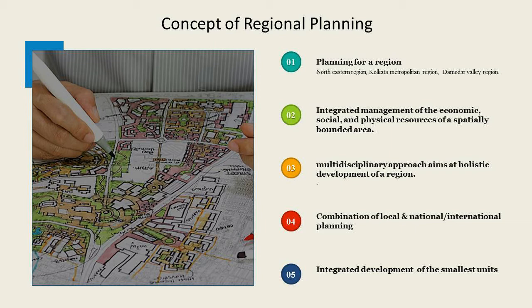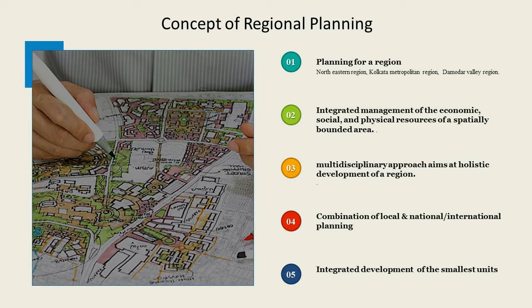Now, if you remember from my first lecture, that region can be an extensive area, like the whole of the northeastern region. It can be a very limited region, for example, the Kolkata metropolitan region. It can also be a drainage basin, maybe the Damodar Valley region. So the concept of a region, I have told you previously, is a very dynamic concept depending upon what you delineate. So when you do planning for a region, that is called regional planning.